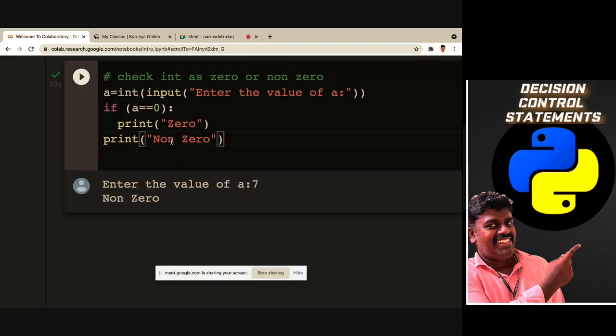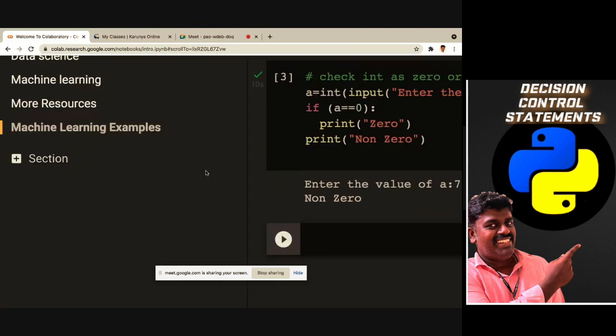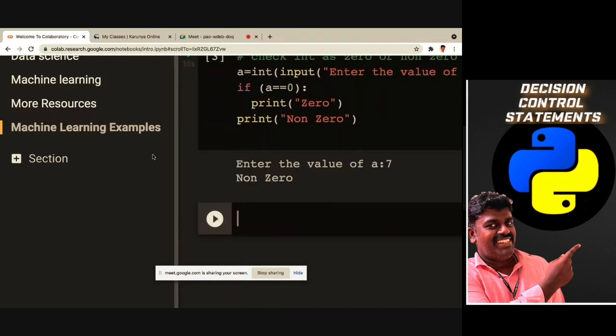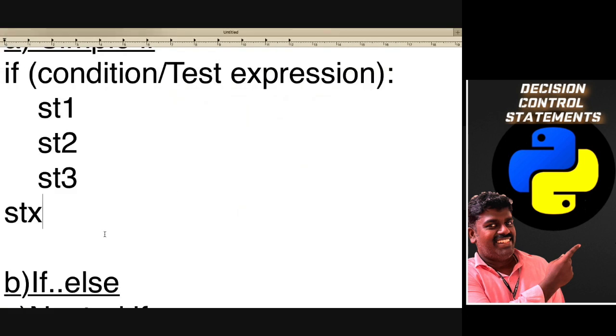This block of statements is printing, but it is not being considered as an else part. That's why we are going for if else. So how can we solve this particular thing? First I will tell you about the syntax of if else.